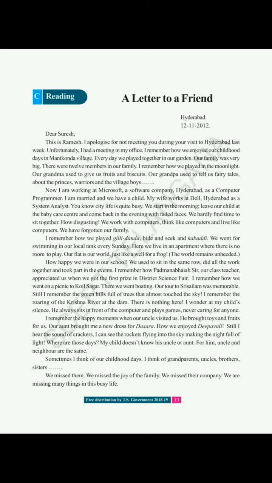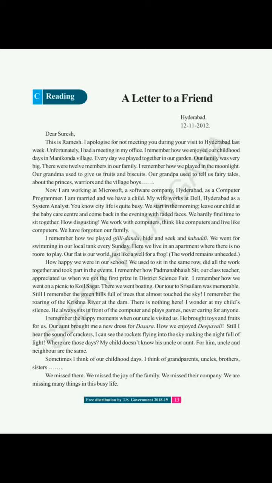They are not getting any time to spend with the family. They are not able to sit together. They are not able to eat together. They are not able to talk to each other. I remember how we played gilli danda, hide and seek, and kabaddi. Right?